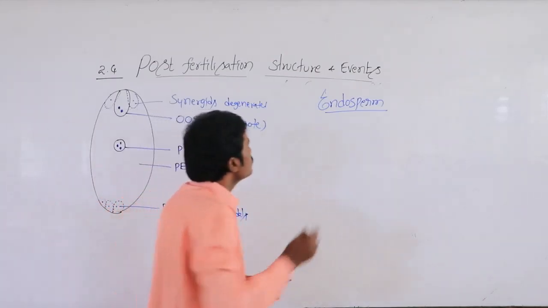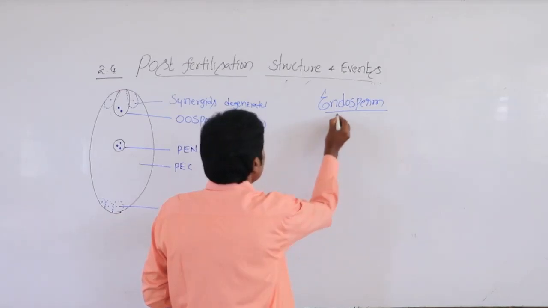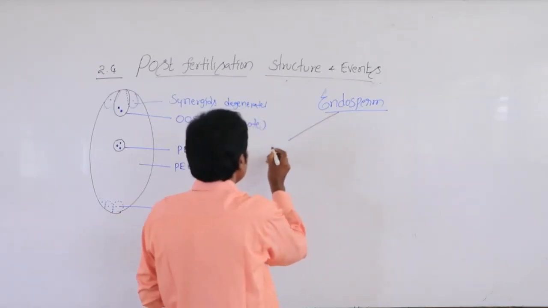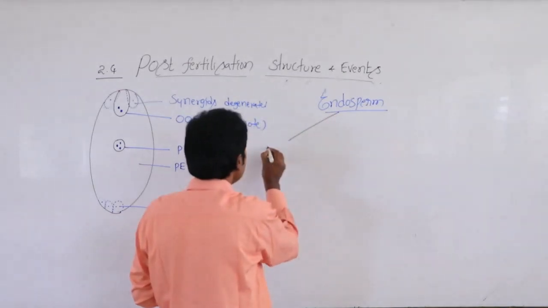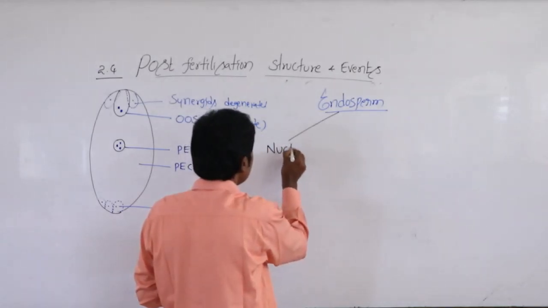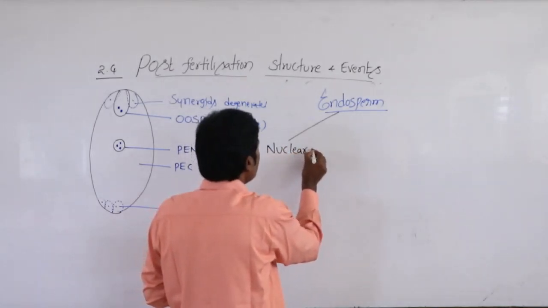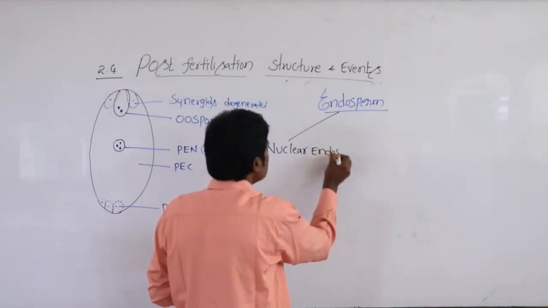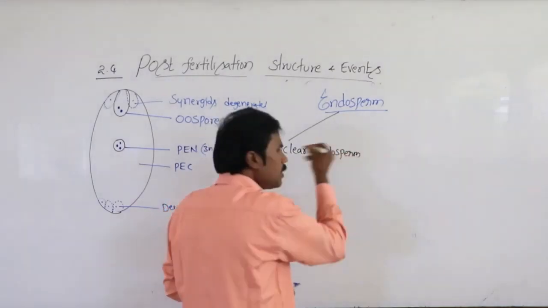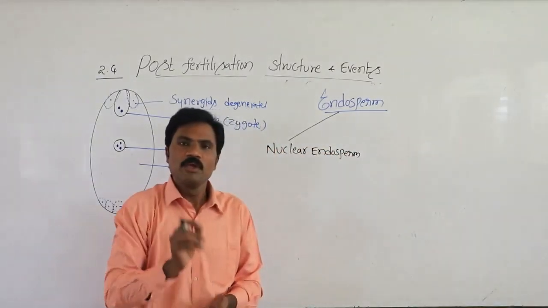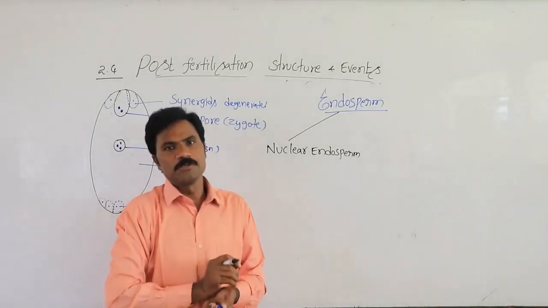The first type we call the nuclear endosperm. Many times they ask this from an exam point of view. Free nuclear endosperm.